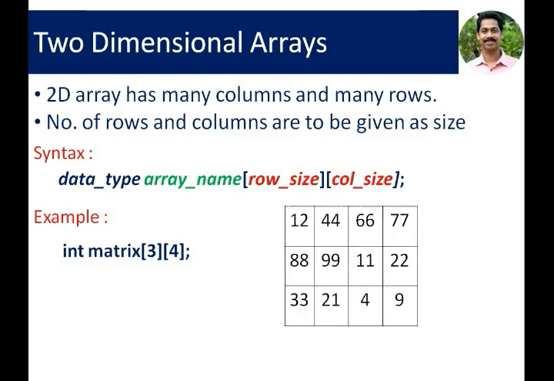This is a pictorial representation of this matrix. We have 12 values as a table. The first row contains 4 values, second row contains another 4 values, and the third row contains another 4 values. Here we have 3 rows and 4 columns.